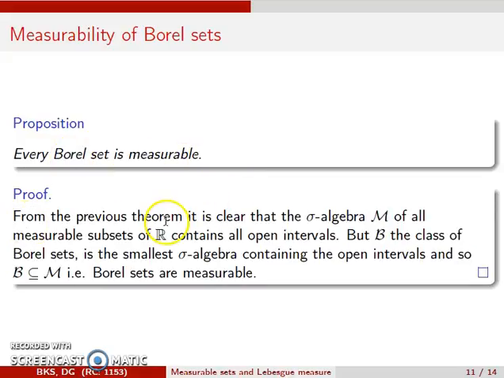From the previous result, it is clear that the sigma algebra cursive M of all measurable subsets of R contains all open intervals, but B, the class of all Borel sets, is the smallest sigma algebra containing all the open intervals, and so B must be contained in cursive M. That is, every Borel set is measurable.